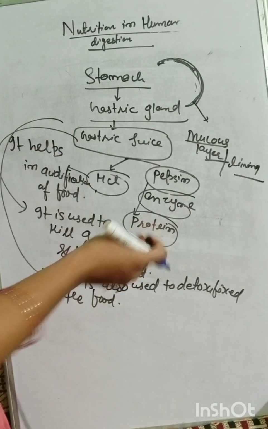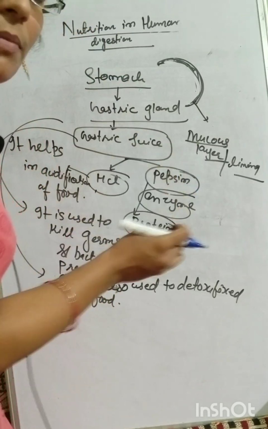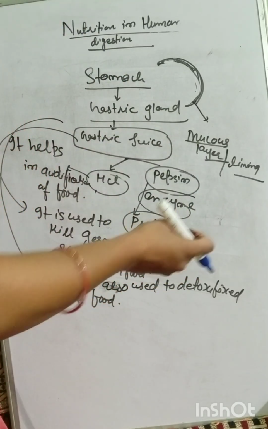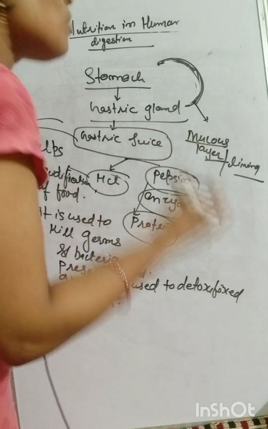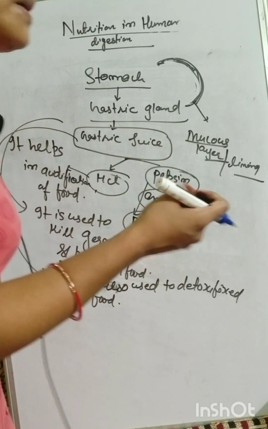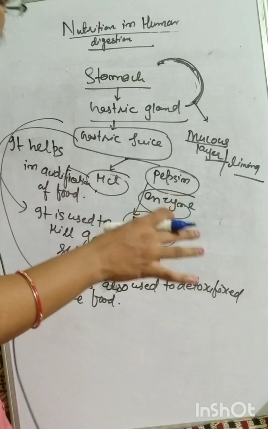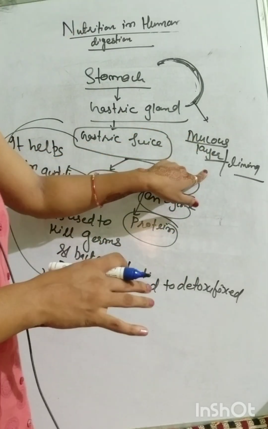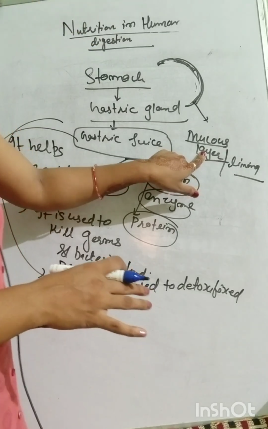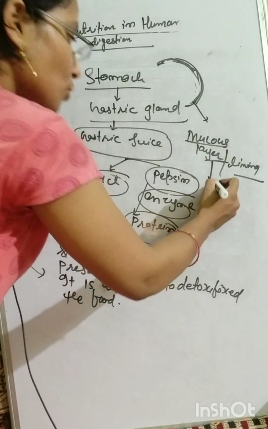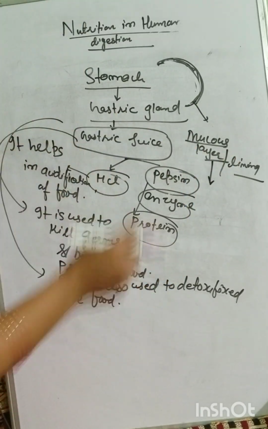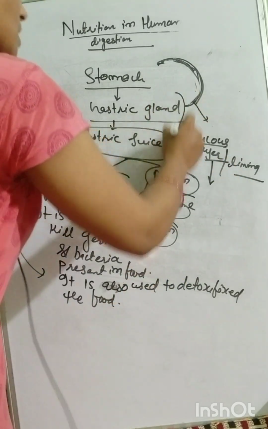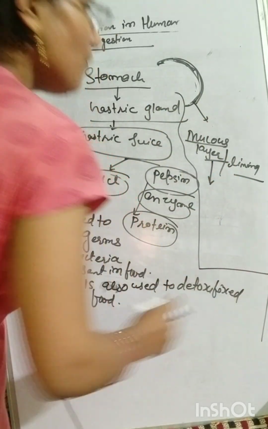Sometimes your stomach secretes excess HCl. Clear? If it secretes excess HCl, what will happen? It will harm your stomach. But if there is a mucus lining, that mucus lining protects the wall of the stomach from excess secretion of HCl. So remember that this mucus lining helps protect your stomach from excess secretion of HCl.